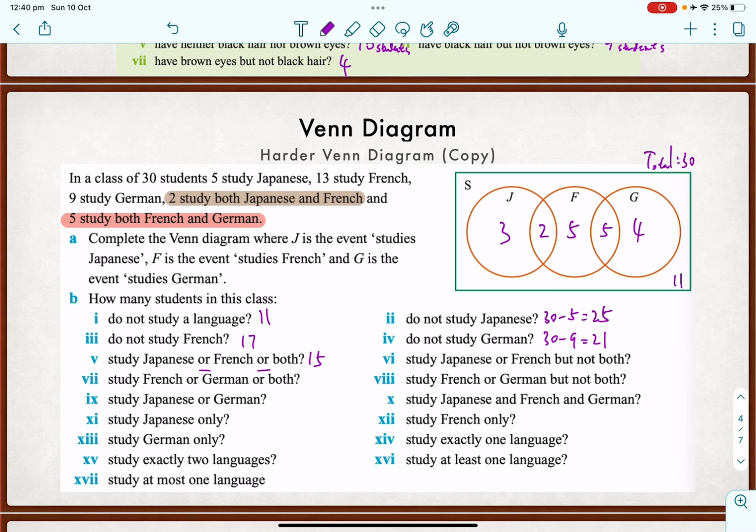Okay, Japanese or French, but not both. So that means this number and these 2 numbers. So that will be 13. Okay, because don't forget this guy studied French as well, but just not Japanese.